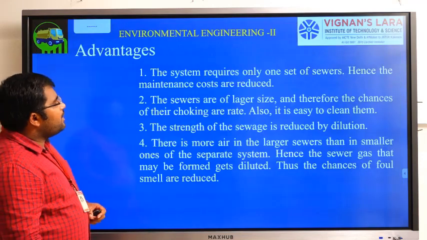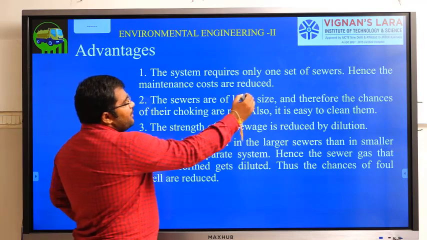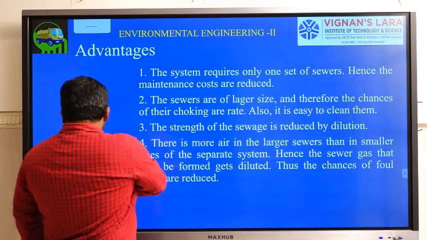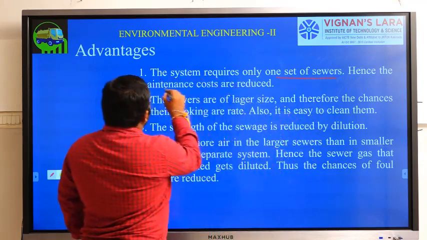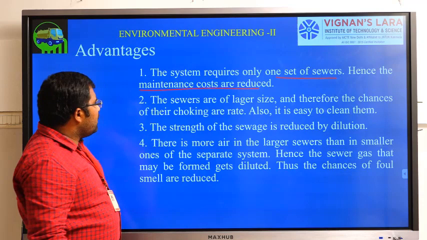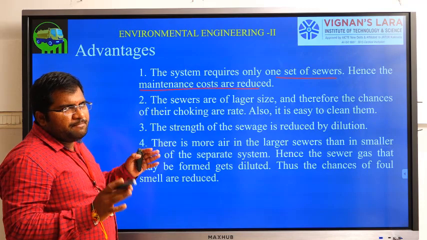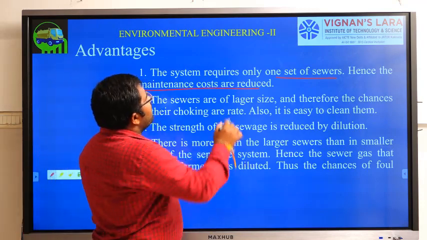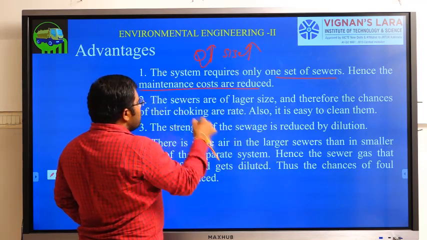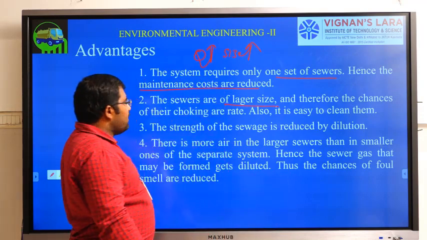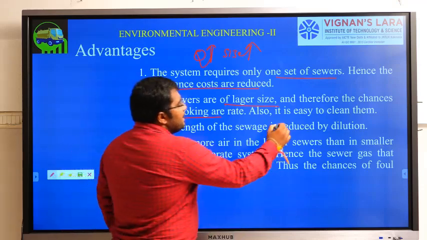Now we will see the advantages of this system. Since we are using only one set of sewers, the maintenance cost will be reduced, okay. Because the sewers have to handle both rainwater as well as the sewage, if the discharge is more, the sizes will automatically be more, so there will be a larger size, okay. There is no choking of any pipes, okay. It is very easy to clean also.